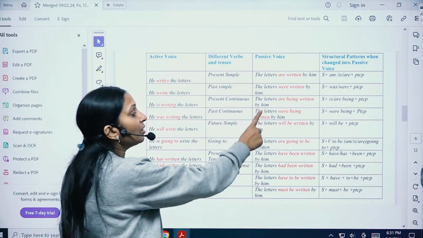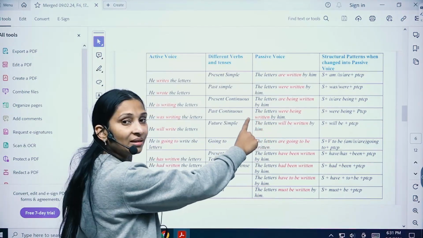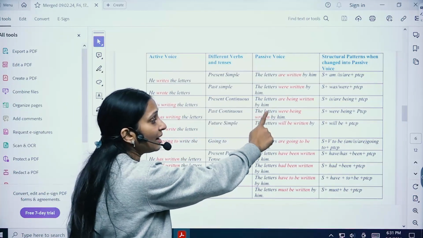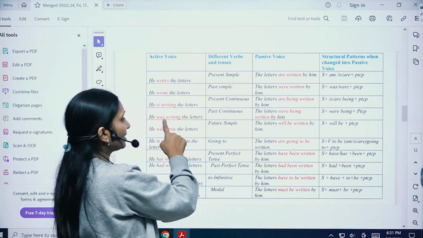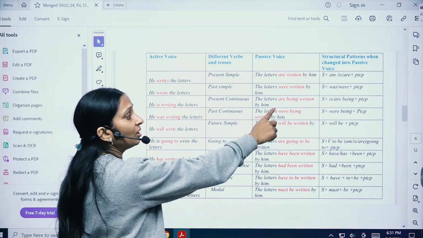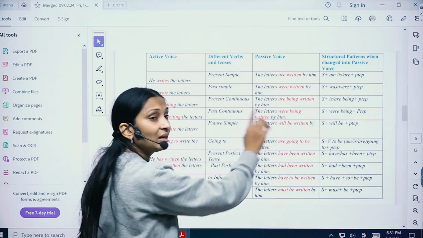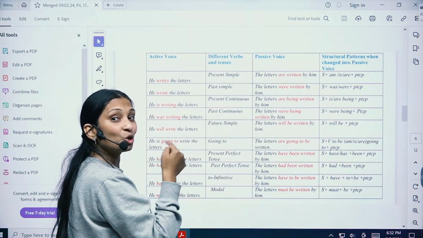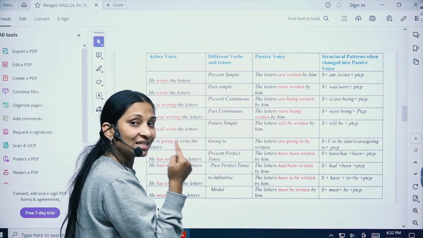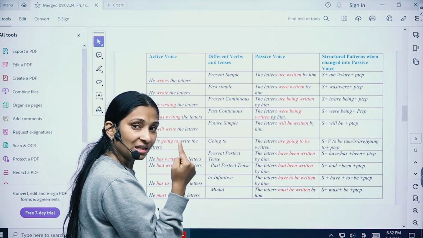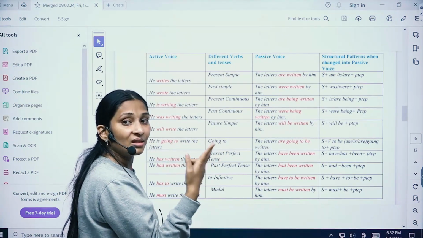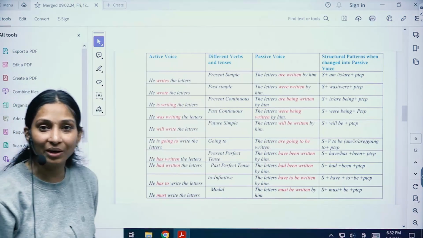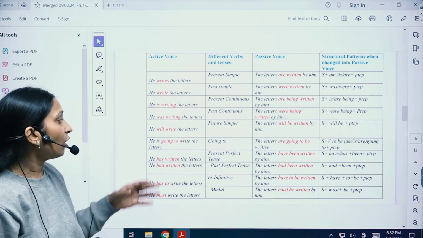So here the subject becomes the object, that is, the letters come first. The letters were, because the letters are plural over here, so we put were. Being is the extra verb that you add. Written, because writing goes to written. Writing is the ing form of the verb, or present participle form, and written is the third form of the verb, right? And by him, by the doer. So this is how it got changed.